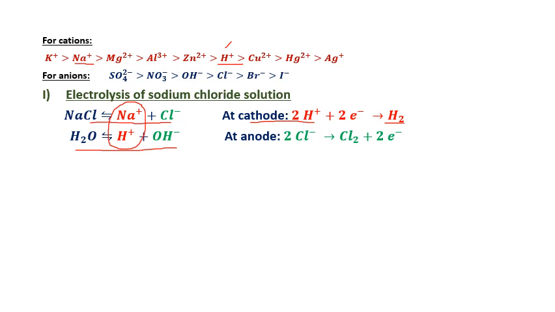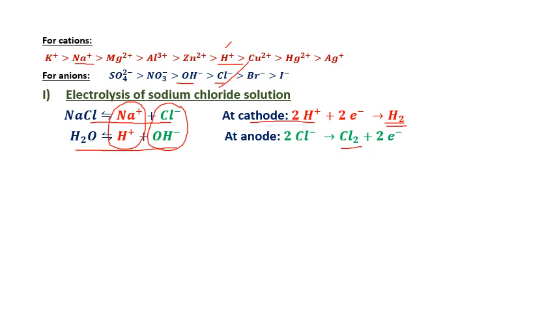Similarly, check the anions, Cl minus and OH minus. Now the competition is between chloride ion and hydroxide ion. Which is the least one? Cl minus. So at the anode, Cl minus gives Cl2 plus 2e minus. What is the final result here? At the cathode H2 gas is liberated, at the anode Cl2 is liberated. Clear? I hope you have understood. That order is very important. Focus on that order.